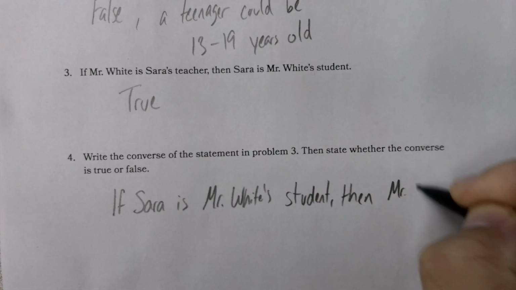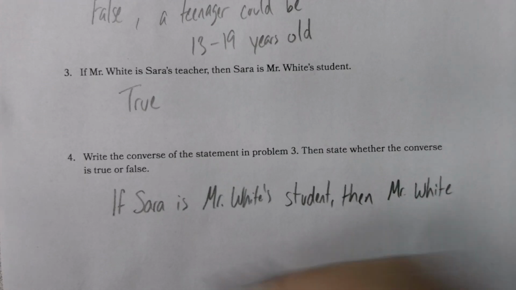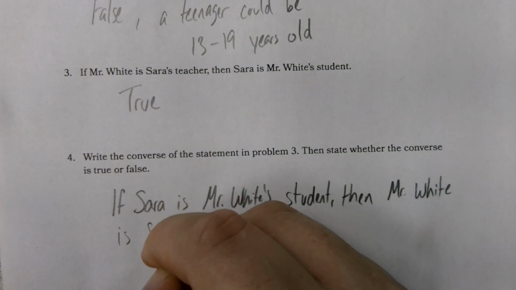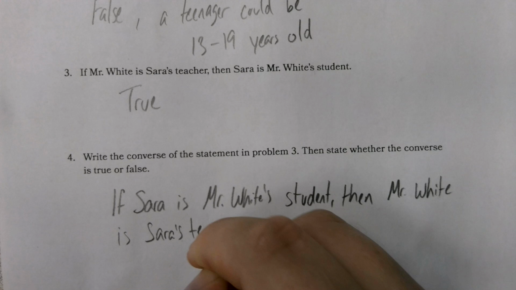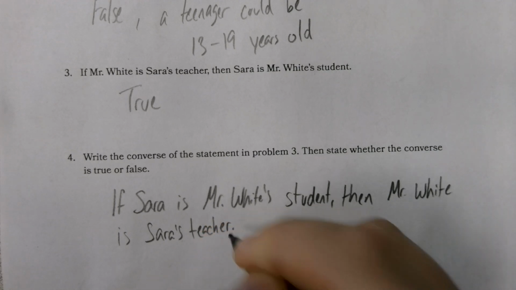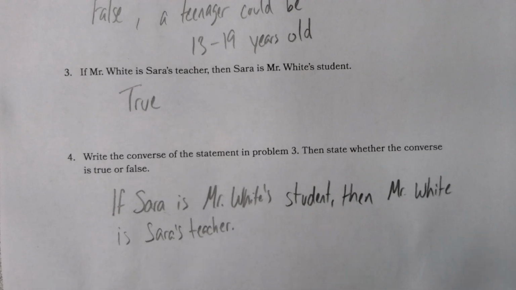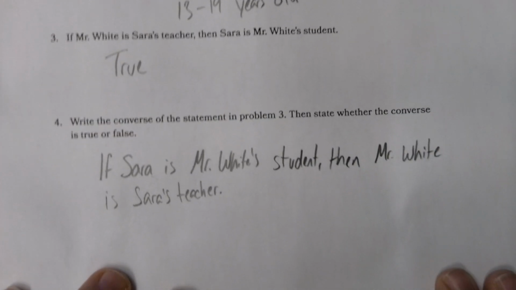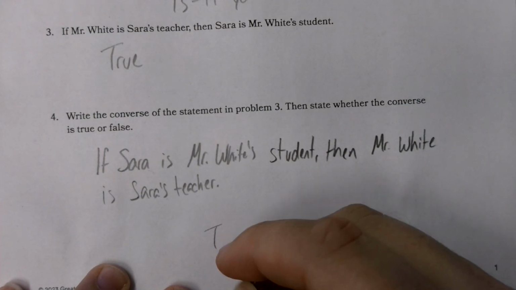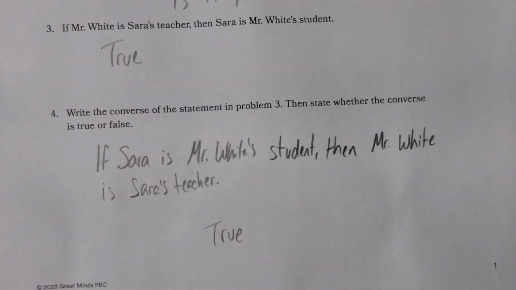So if Sarah is Mr. White's student, then Mr. White is Sarah's teacher. This would represent a true scenario, because if Sarah is Mr. White's student, then he definitely is her teacher. There's nothing that's going to change what that says there.